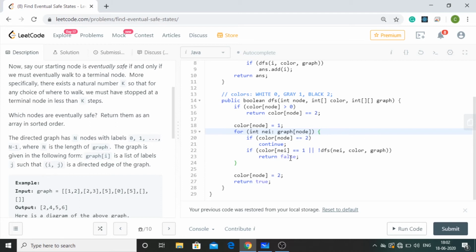Because that is ending up in some sort of loop, and that is why we are going to return false over here. Okay, and at last, if this for loop continues and we don't get this if condition over here, then we are going to make the value of color of node equal to 2, and at last we are going to return true. Okay, so this is how it is going to work.